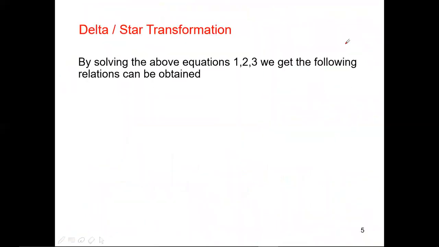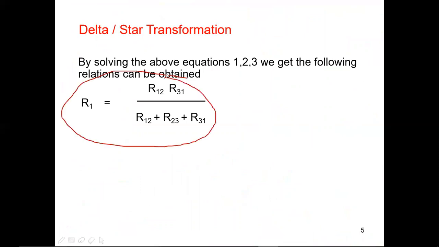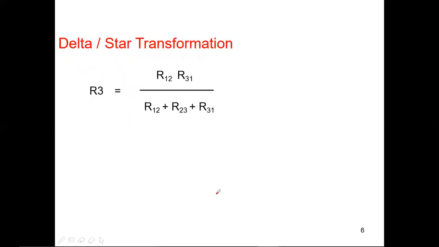Same we got here. Similarly, we can write R2 also: for R2, R23 into R12, divided by R12 plus R23 plus R31. Same I can write R3 also.